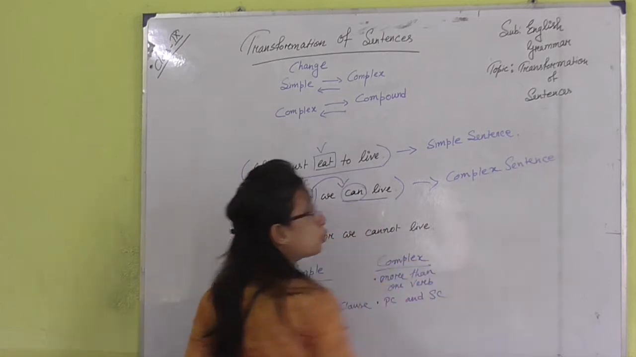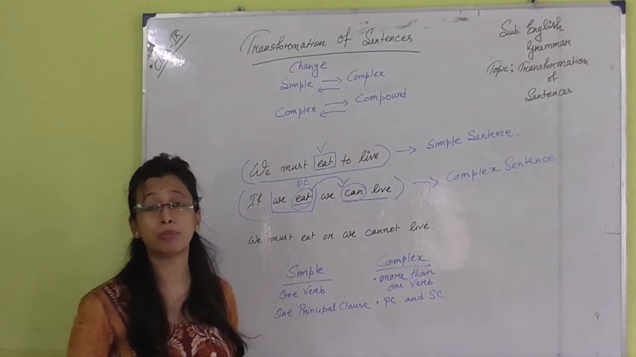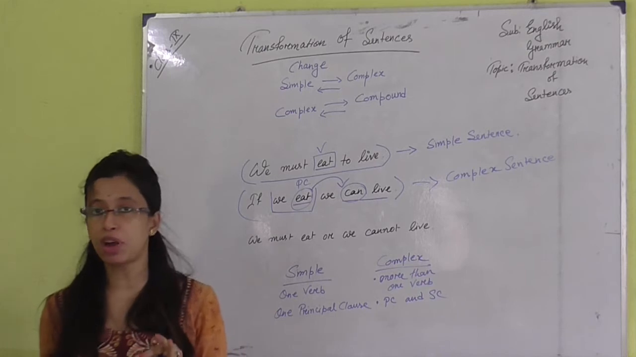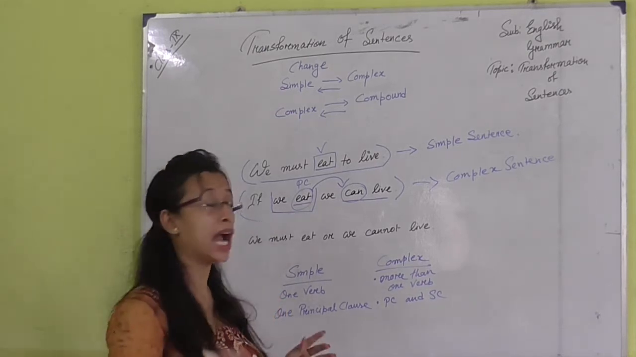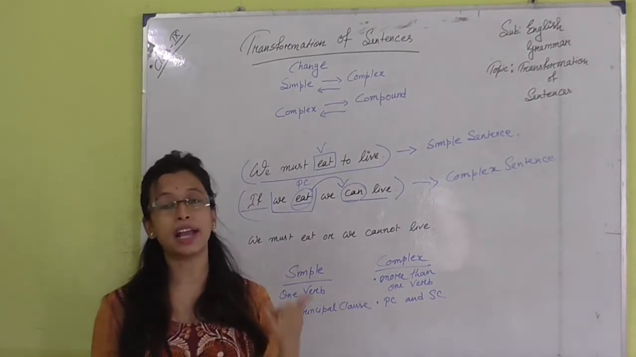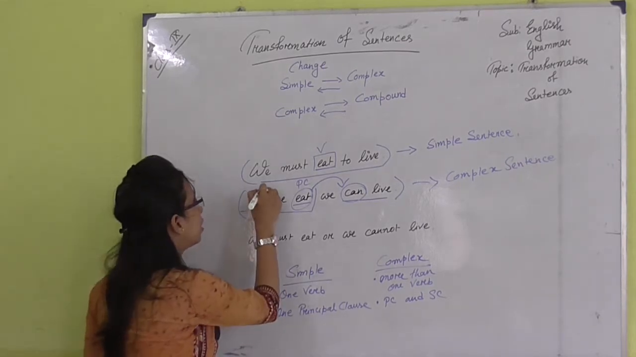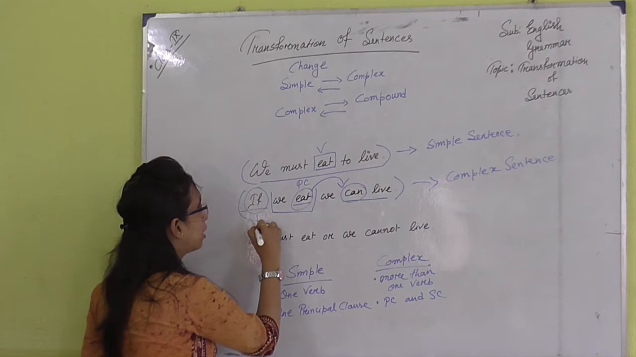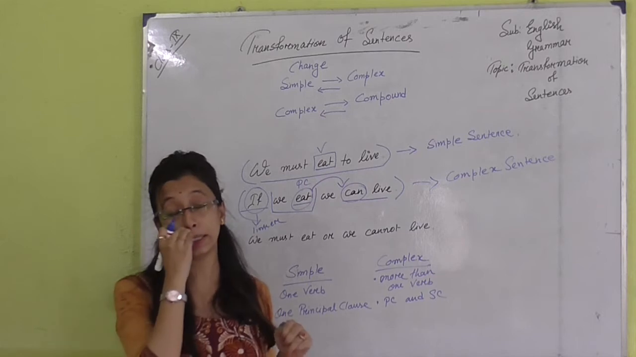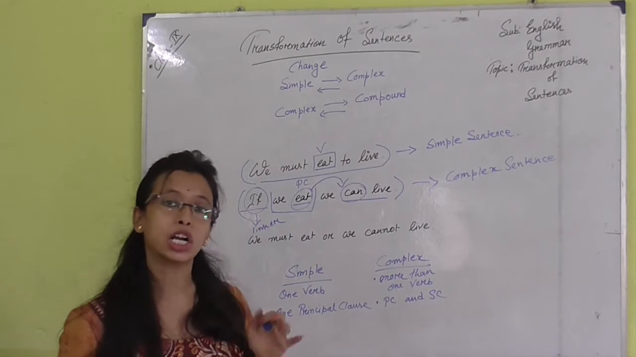Now you can say there is no need to think much about this complex sentence. There is a very simple trick to identify a complex sentence: by identifying the subordinating conjunction. Here the linker is if. This gives you the idea that it is a complex sentence.